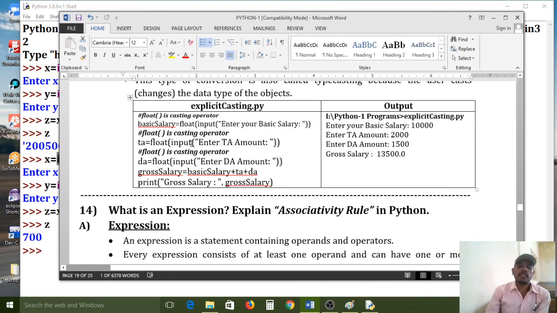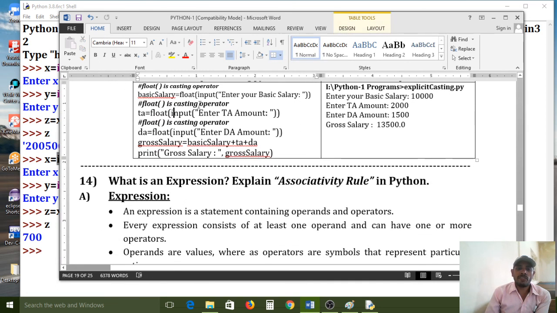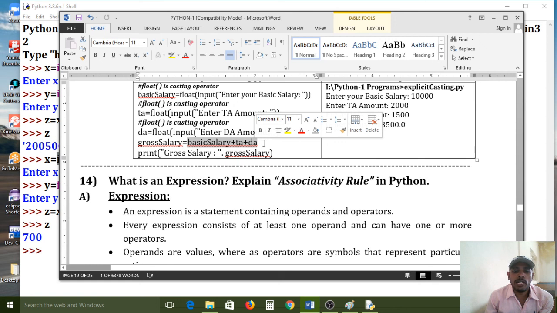Explicit type conversion. That example also, here I have given one more example for your understanding purpose. All of you carefully read this entire program and do the practice. Then only you will get this result. Otherwise, as a string format, basic salary plus TA plus DA. If you don't use these predefined casting functions, int() or float(), then it will just print side by side. The mathematical operation will not be done by the interpreter.